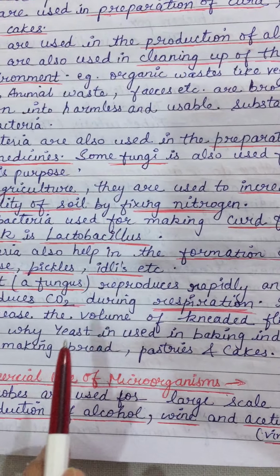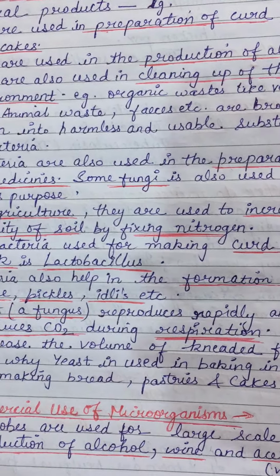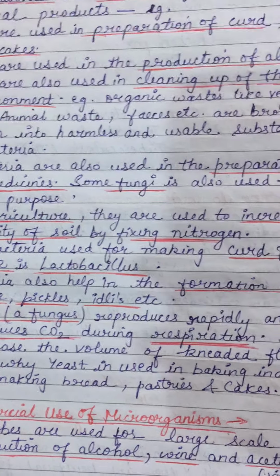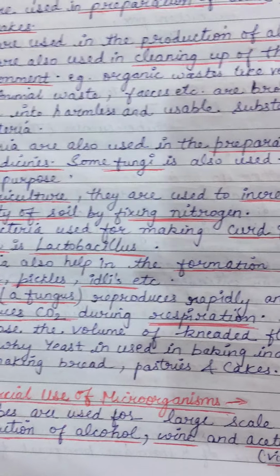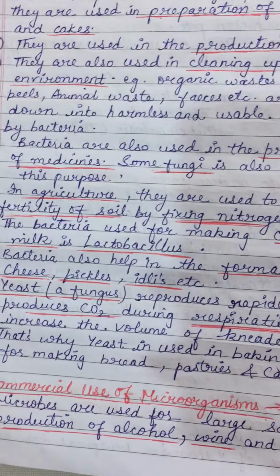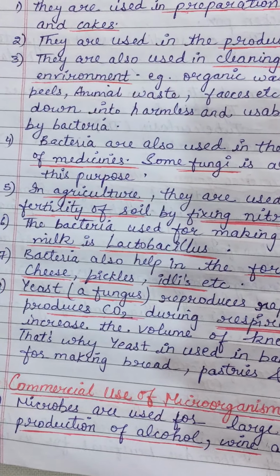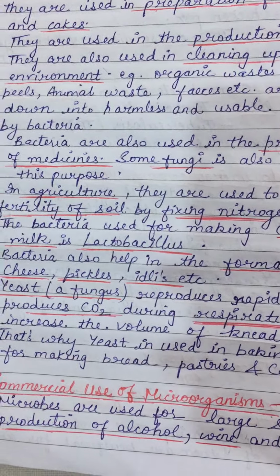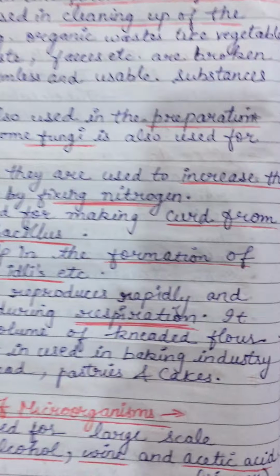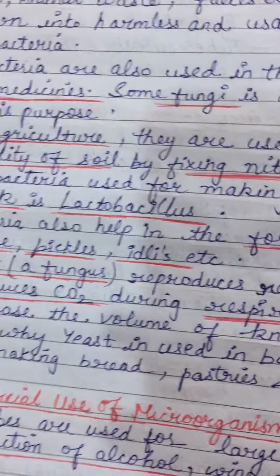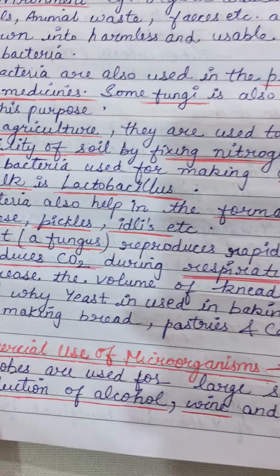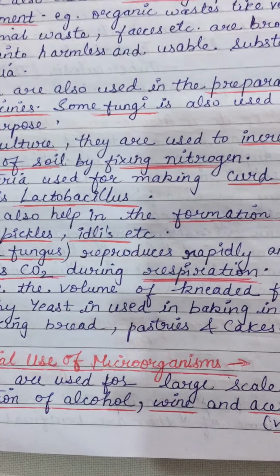So it is very important for our kitchen, for the baking industry, where breads, pastries and cakes, etc. are prepared, because yeast helps in fermentation of the dough and raising its volume by releasing CO2, carbon dioxide gas, and it makes it soft.